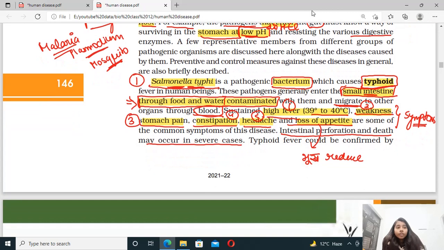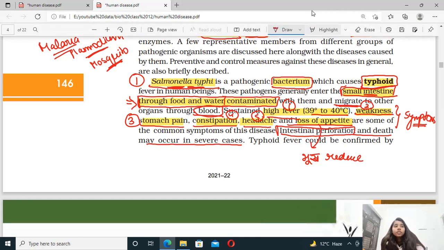If you do not cure typhoid for a long time, and you keep ignoring it, then it will even cause perforation. What does perforation mean? It will create a hole in your intestine. So that is intestinal perforation. And if a hole is created in the intestine, this happens during severe cases. Correct.